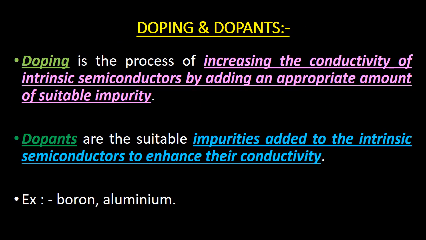Let us know what we mean by doping and dopants. Doping is a process of increasing the conductivity of intrinsic semiconductors by adding an appropriate amount of suitable impurity, whereas dopants are the suitable impurities added to the intrinsic semiconductors to enhance their conductivity. Examples of dopants are boron, aluminum.